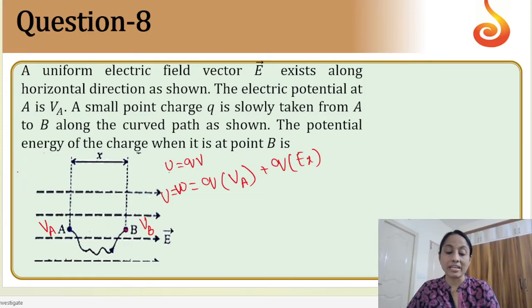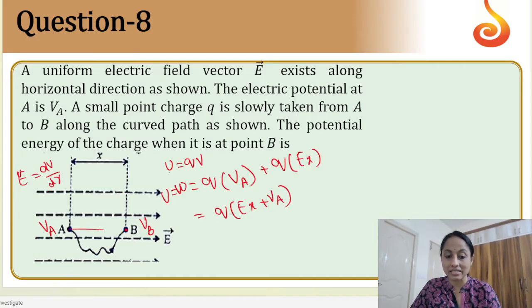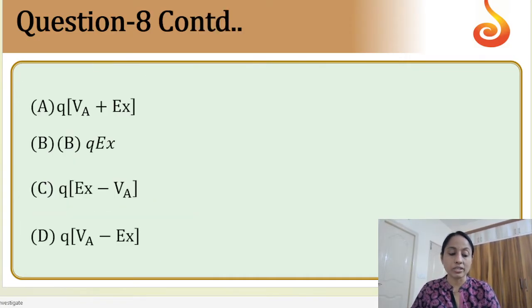You know, E is equal to minus dV by dr. From here, V is equal to E into dr. From that we got this. So here the answer comes out to be EX plus VA into Q. VA is potential and this distance is nothing but X. You can see in the diagram. So according to that, the correct answer will be A.